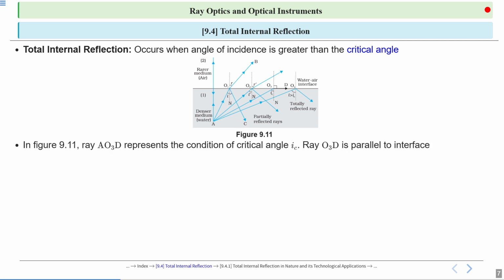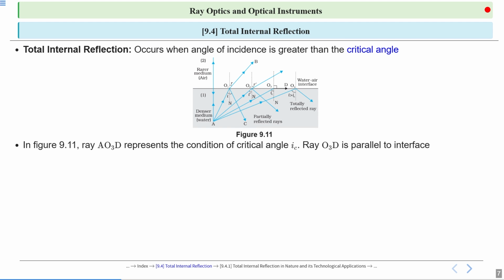Now, in figure 9.11, the ray AO3D represents the condition for the critical angle IC. Similarly, the ray O3D is parallel to the interface, the water air interface, the line between the rarer medium and denser medium.